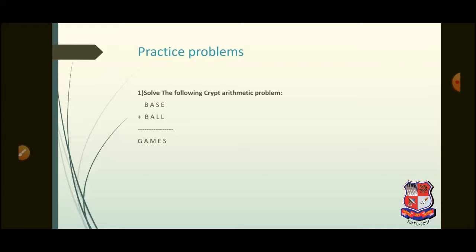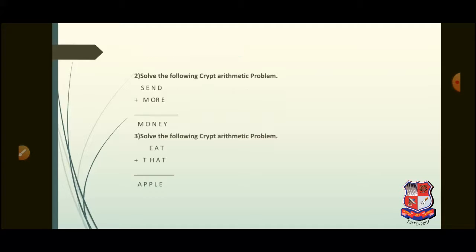These are problems which you can solve by yourself and see to it that you get the solution. Keep in mind two things: no two letters should have the same digit, and it should satisfy whatever arithmetic problem is defined in the problem given to us.